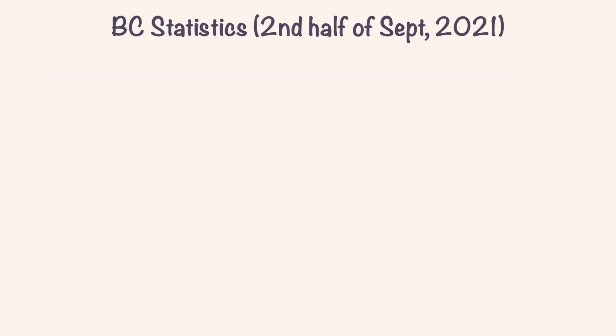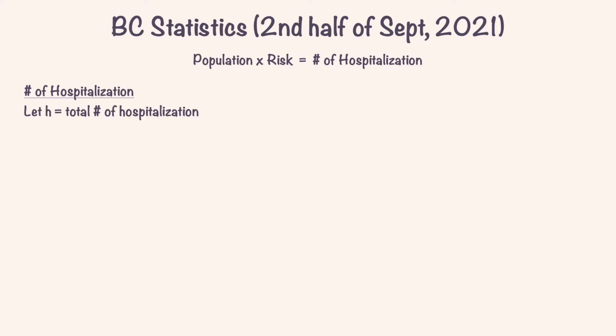What we're going to do here is to use the concept of ratio and compare the risk of the fully vaccinated with the risk of the unvaccinated. The key equation we'll be using is over here. Population of a group multiplied by their risk of infection gives you the number for the group's hospitalization. Let's define our variables. First, for the hospitalization, let H represent the total number of the hospitalized COVID patients. We could use the exact number, but because this number will later cancel out, we'll just keep it as H.